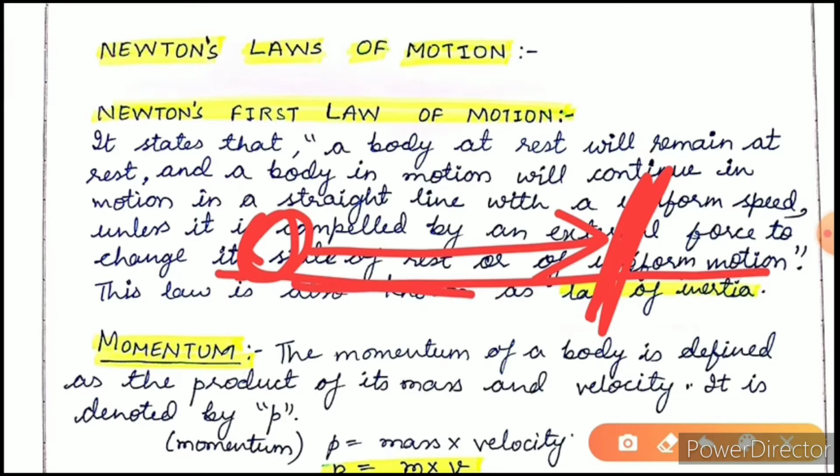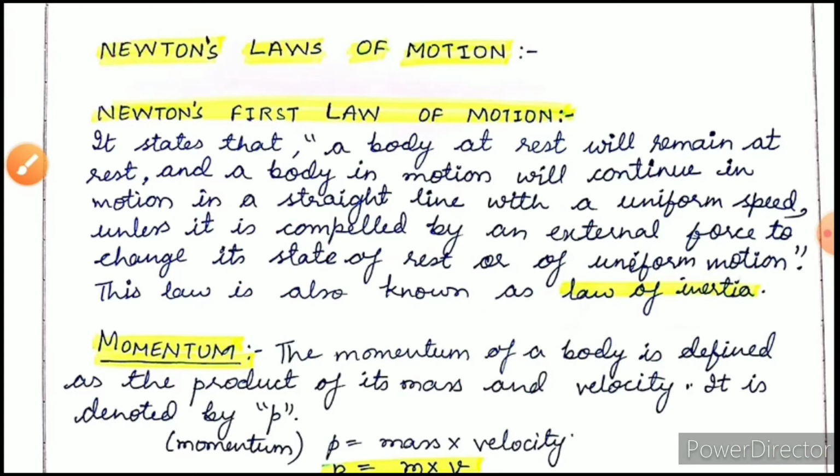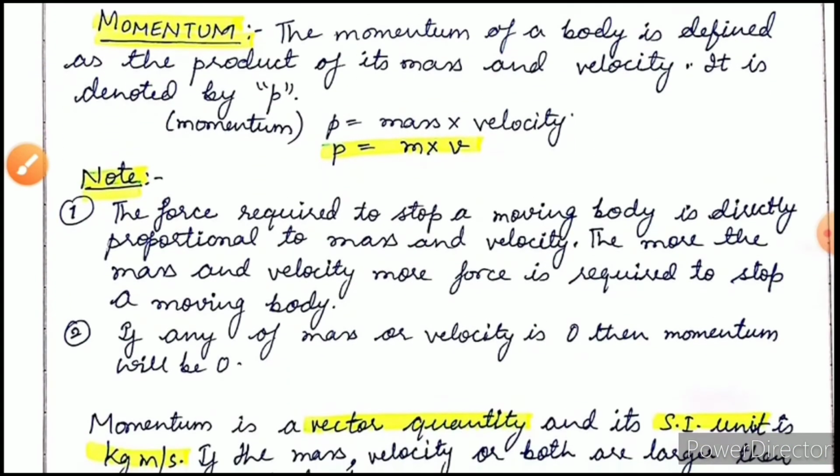We know that if the ball is moving on the floor, the force of friction is already acting on it, so it will automatically stop after some time. This first law of motion is also known as the law of inertia because it is based on inertia.